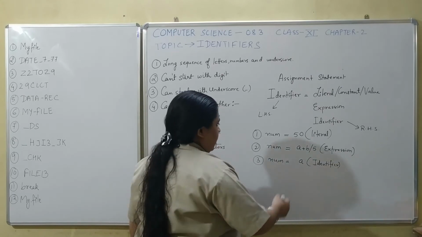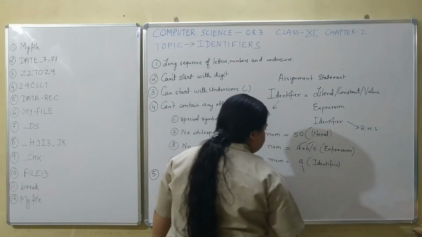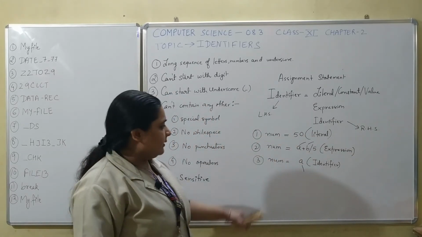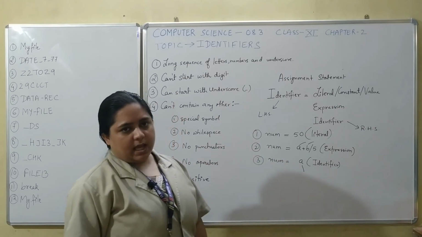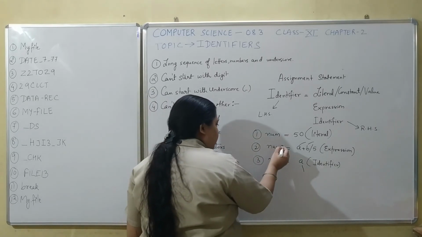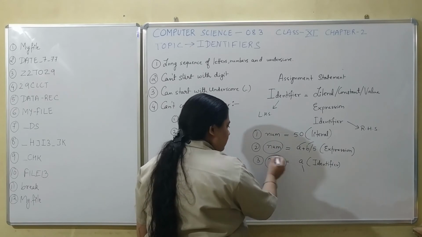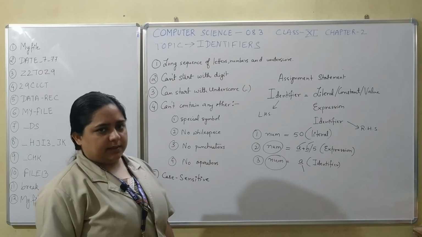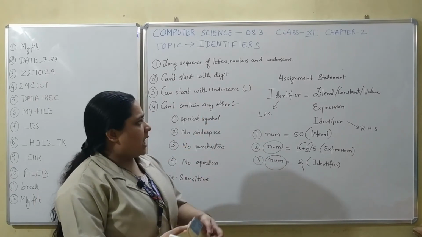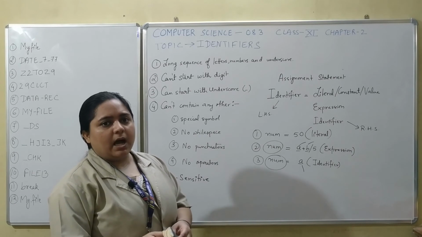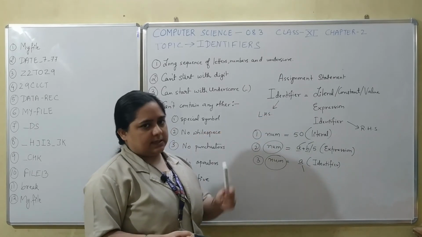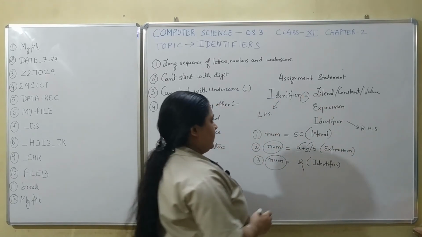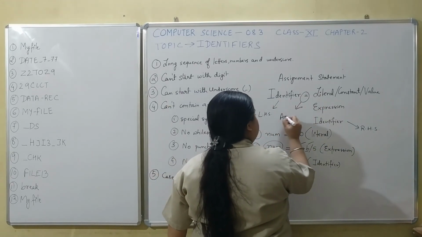And in these cases it is very essential that a and b have their values assigned before these statements are executed, because in order to calculate the value of num, the values of a and b are required. Okay, so here we saw how an identifier appears in an assignment statement, and this equal to sign which you see over here is an assignment operator.